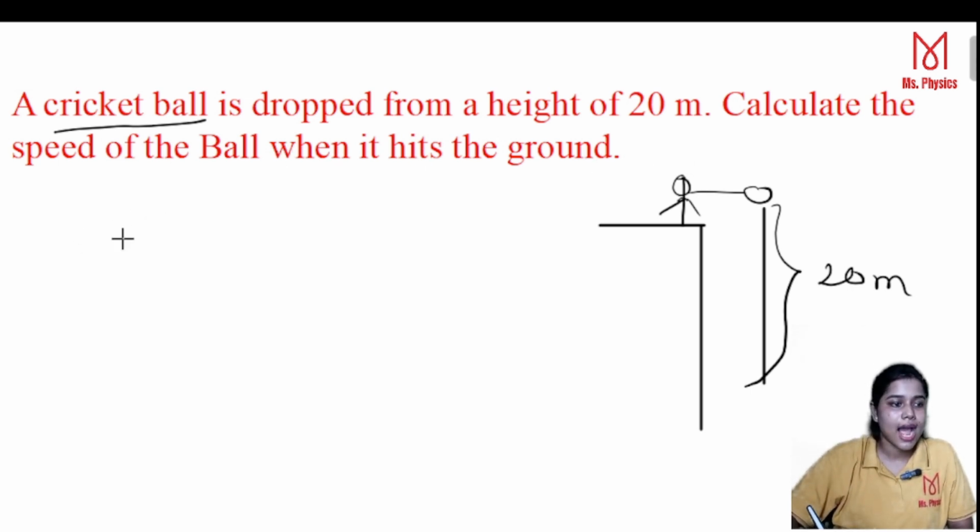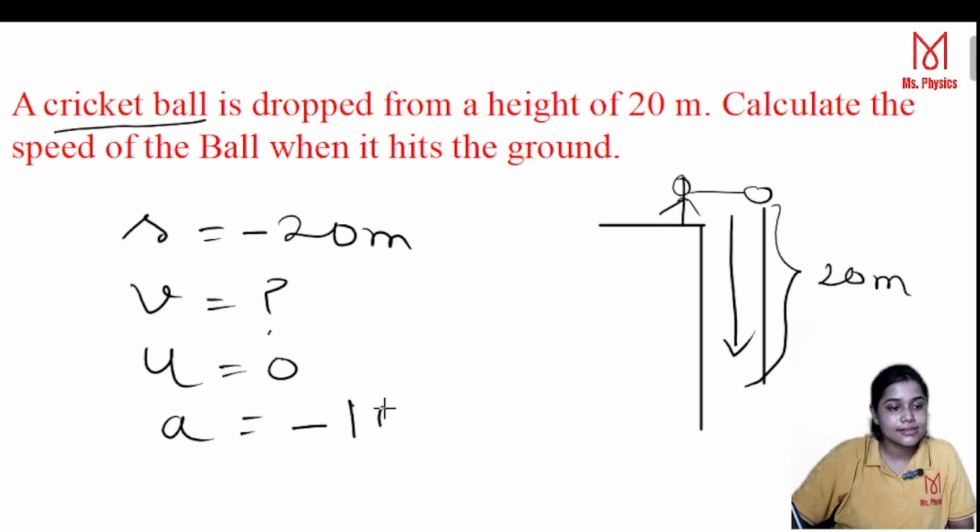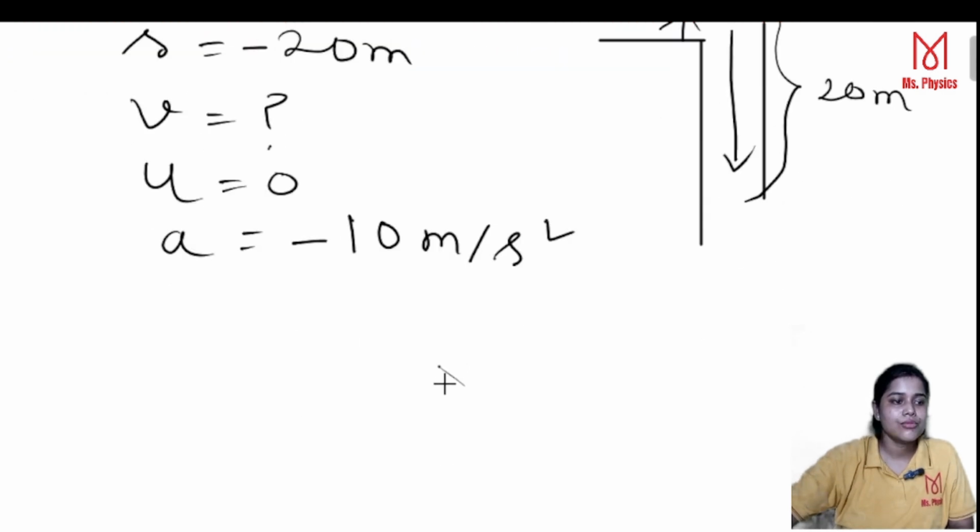That means here height s is given, that is 20 meter. This is the total displacement. But see that since it is along the negative direction, that's why it would be minus 20 meter, as I have told you. Next, calculate the speed of the ball when it hits the ground. That means v we have to calculate and u is 0, and here a is equal to minus 10 meter per second square. Now you just use the kinematic equation.